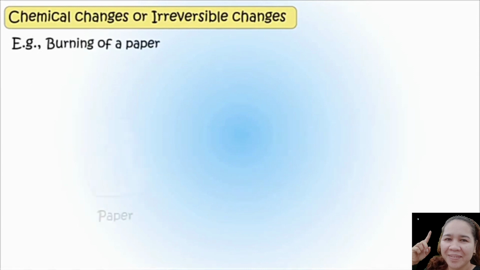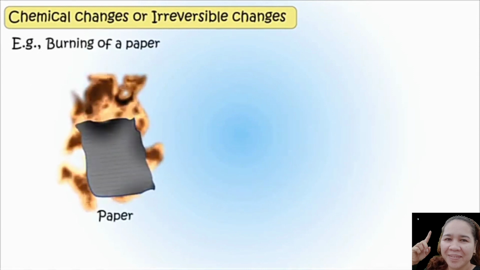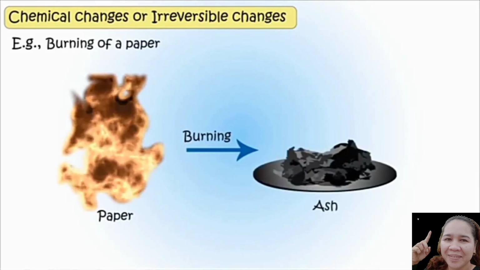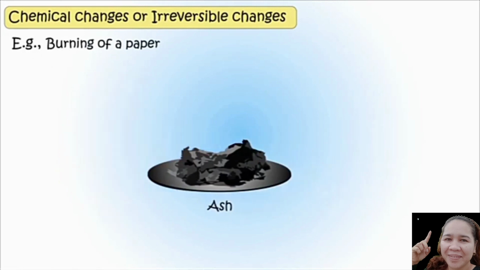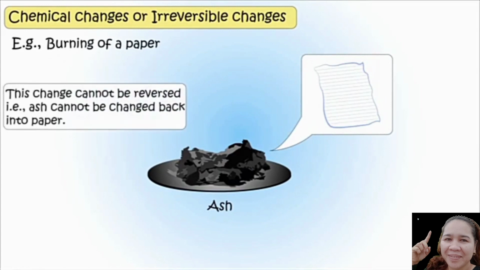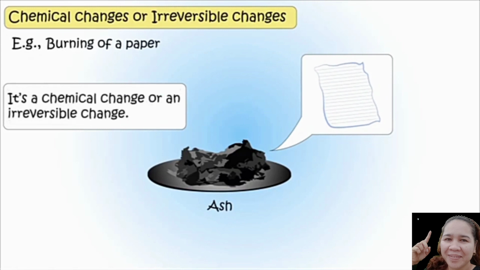Examples: burning of paper. The ash is the new form of matter created from the burning of paper. This change cannot be reversed. For example, ash cannot be changed back into paper. It's a chemical change or an irreversible change.